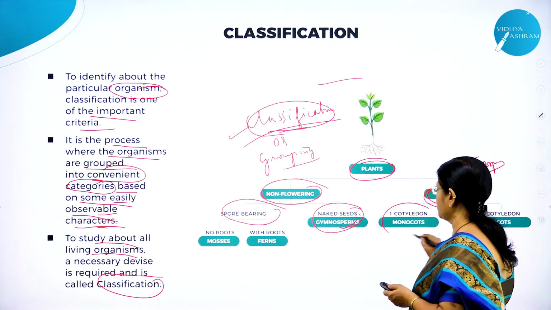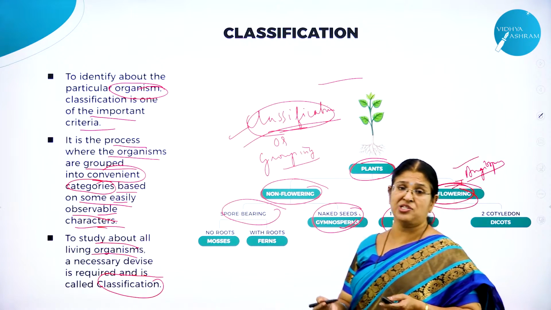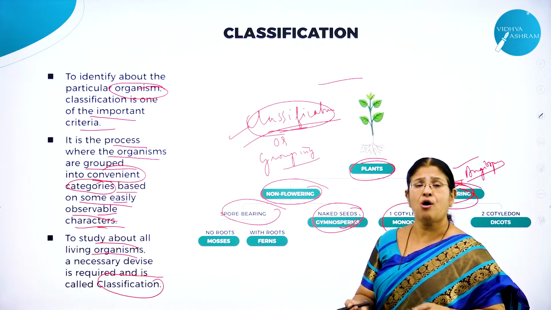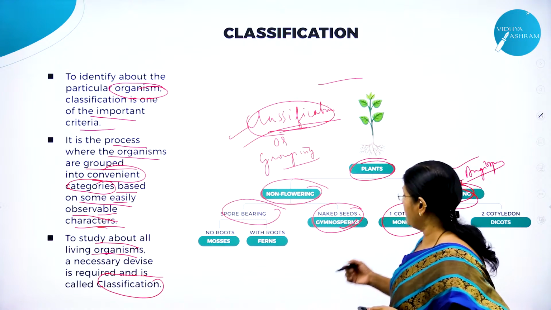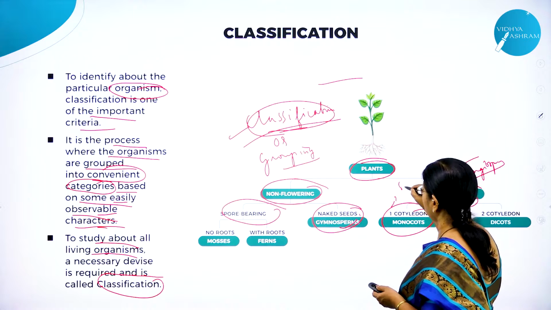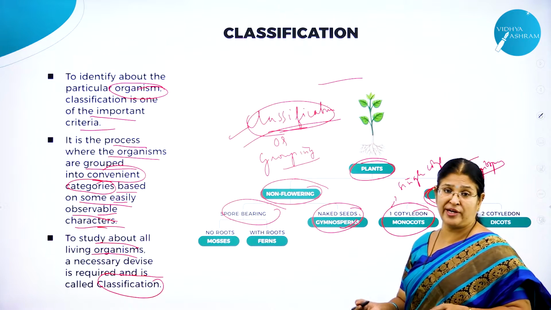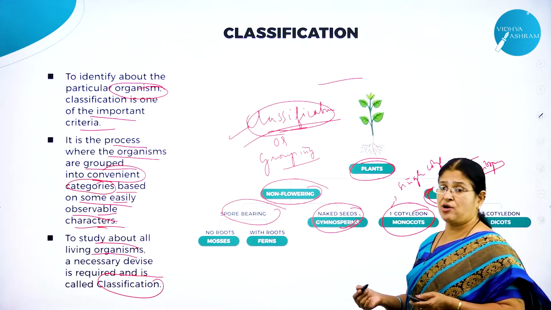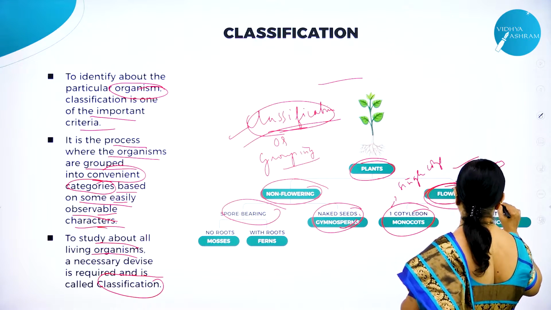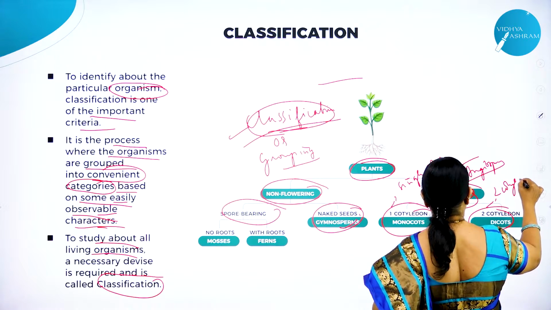Again, I think you might have come across all the cereal crops, that is the rice, wheat, ragi, barley, jowar. All these are called monocots. How are they classified? Based on single cotyledon. Dicotyledon pulses like groundnut, right? All pulses are dicots. How are they identified? They are identified by their two cotyledons. So like this,